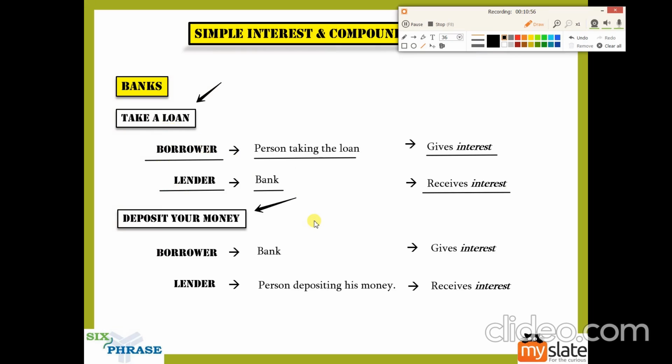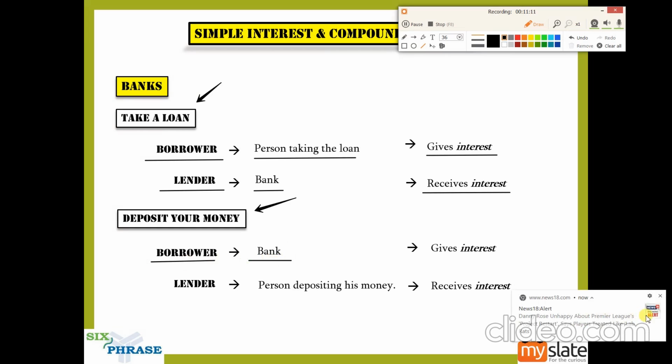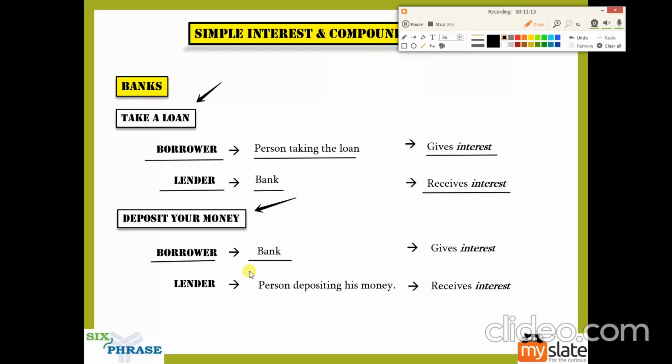Let us try to understand what happens while lending, or while depositing your money. While depositing your money, the borrower actually becomes the bank. Okay, or directly or indirectly, the borrowers are the people working in the bank, or the bank itself.